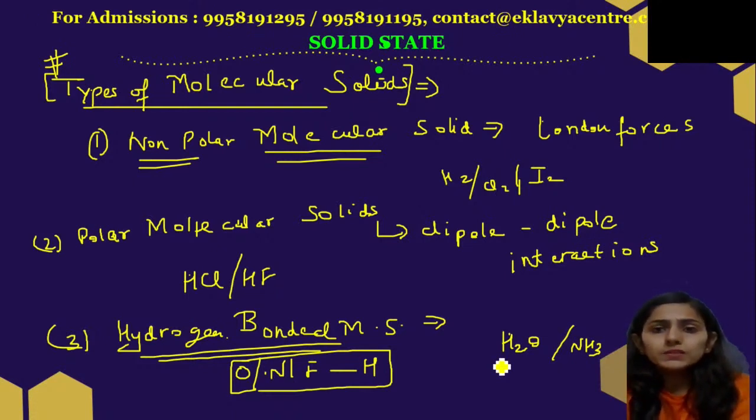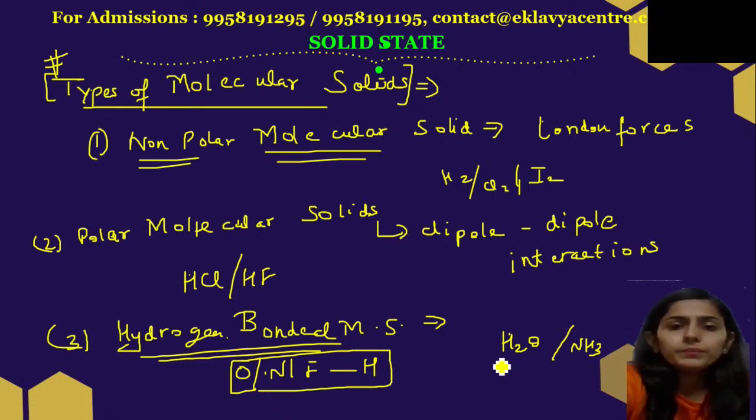In polar molecular solids we have dipole-dipole interaction like HCl and HF. And third is hydrogen bonded molecular solids, where the three electronegative elements get attached with hydrogen. For example, water, ammonia, right?